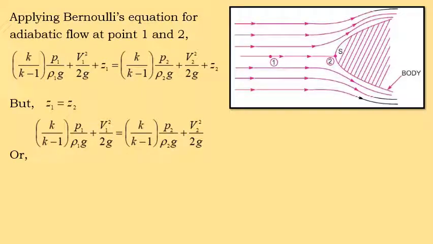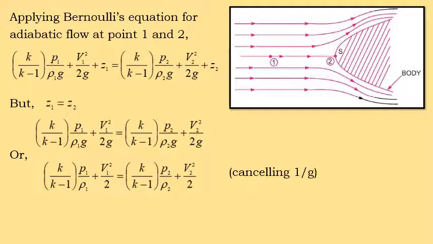Here in this diagram, Z is taken from the datum line, and at points 1 and 2 it is equal to 0, that is Z1 is equal to Z2, so this difference is 0. Now the equation becomes k by k minus 1 into P1 by rho 1 g plus V1 square by 2g is equal to k by k minus 1 into P2 by rho 2 g plus V2 square by 2g. Cancelling g, this is the expression.